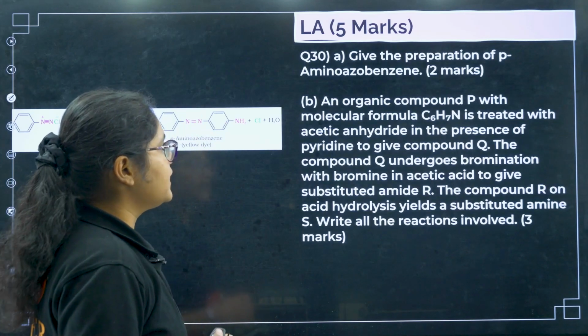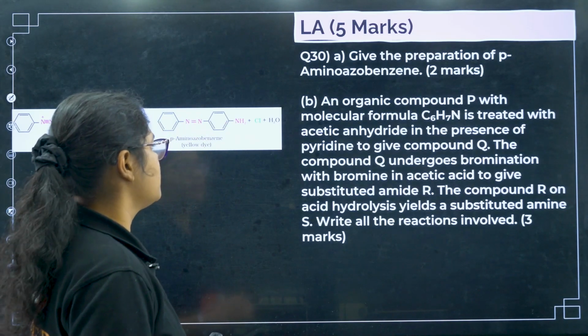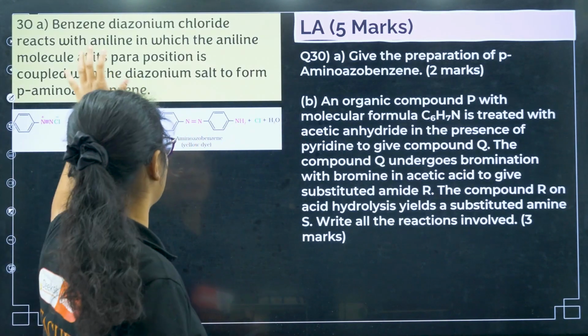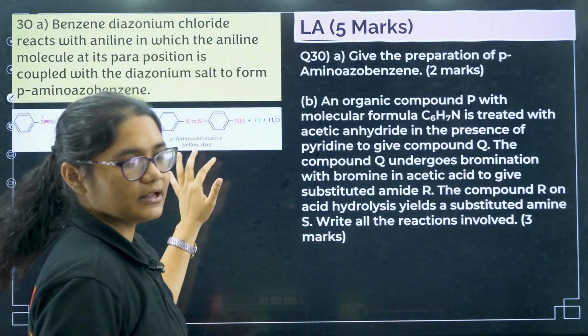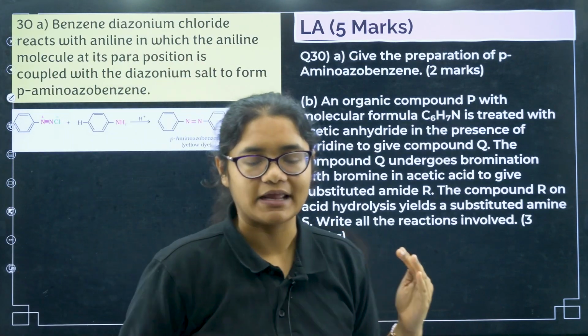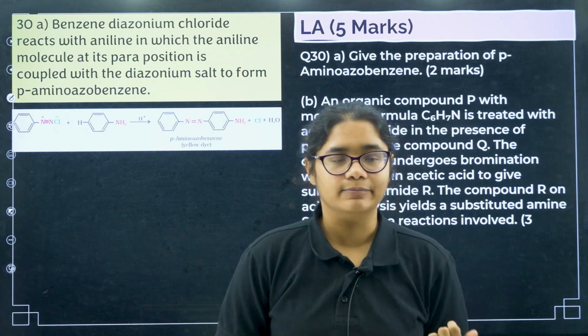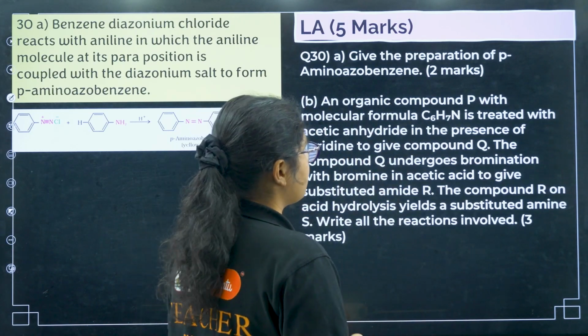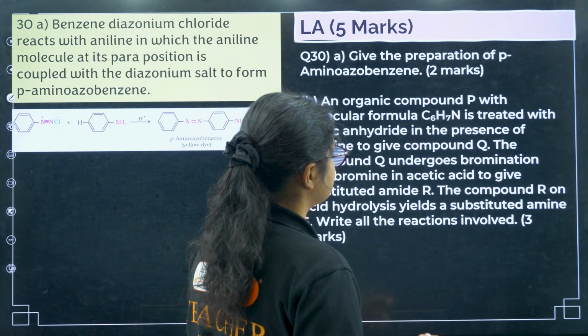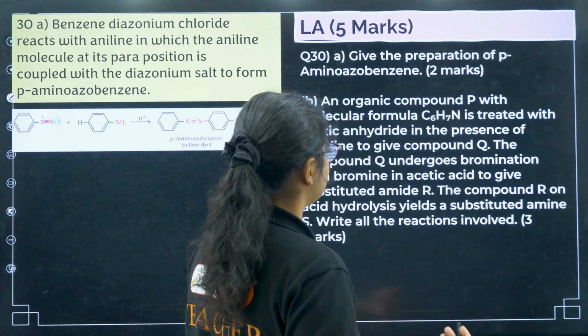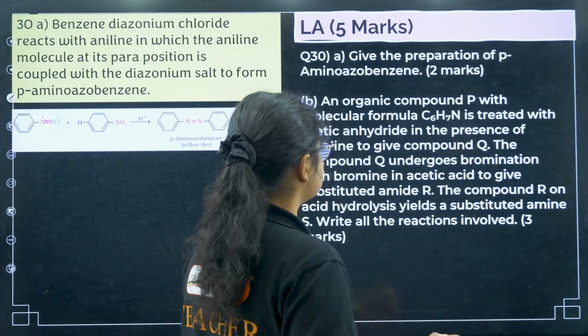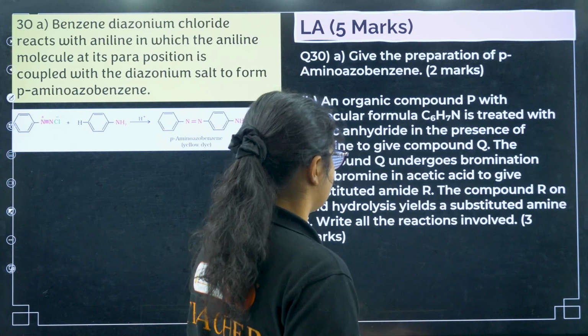Next, question number 30, give the preparation of para-aminoazobenzene. So like we have coupling reaction for para-hydroxy, in a similar way you have to write the same reaction, just change phenol to aniline. Okay. Next, an organic compound P with the molecular formula C6H7N is treated with acetic anhydride in presence of pyridine to give compound Y. Okay.